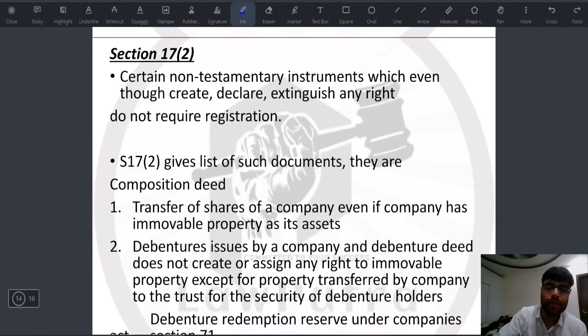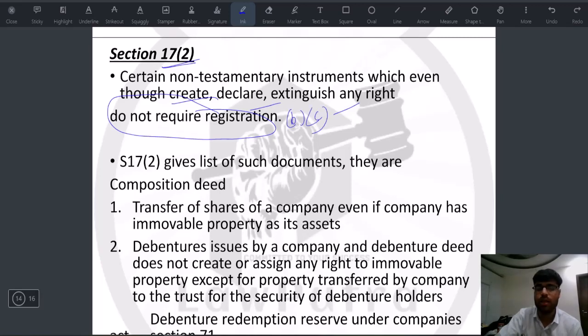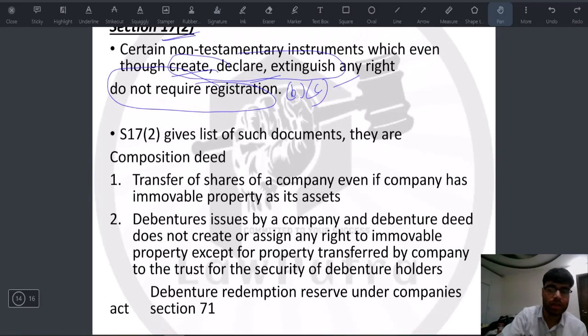Now we'll come to section 72, and it says that there are certain non-testamentary instruments which, although they create, declare, assign, limit or extinguish any right, do not require registration, as given under section B or C. अब B and C में तो बोलता है कि registration चाहिए if it does any of these acts. But then there are certain documents जिसमें कोई जरूरत नहीं है. So the first one was a composition deed.